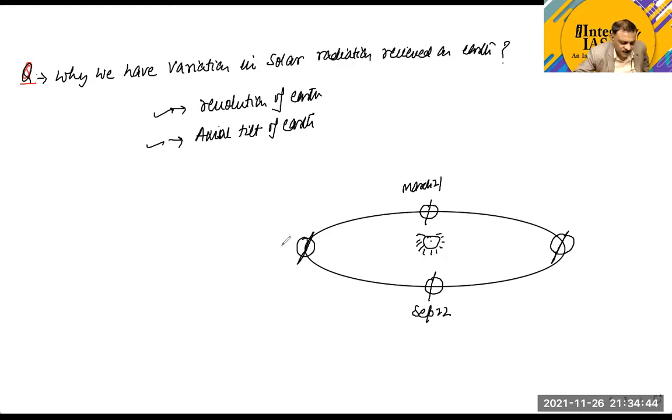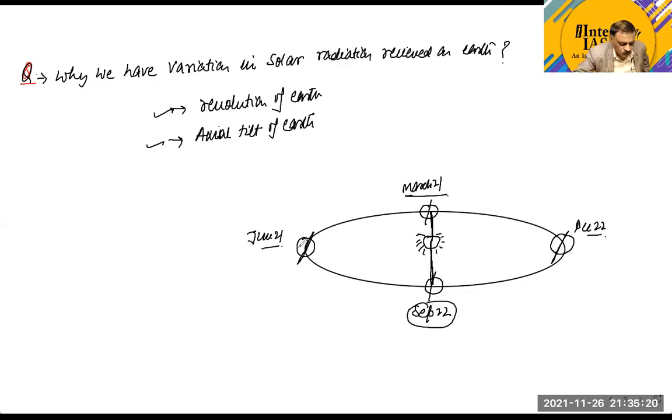And this position we can take to be June 21st and December 22nd. This point is clear. Okay. Now, what is the difference in these 4 positions? On March 21st and September 22nd, the sun rays are perpendicular at the equator.